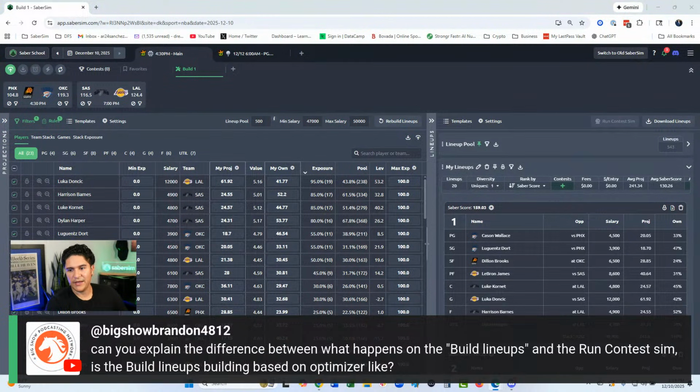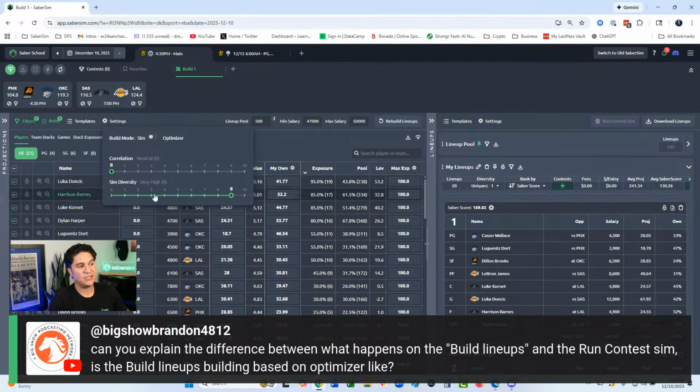Question from Brandon. Can you explain the difference between what happens on the build lineups and the run contest sim? Is the build lineups building based on optimizer? Okay, good question. So we effectively have two types of sims. Just think of this like there's one sim over here, and then there's one sim over here. The first sim you interact with are the game sims, right? The game sims are used to build lineups. So you come in here, you click build lineups, right? What we do is we randomly sample the games. We have 25,000 sims of each game on the slate.